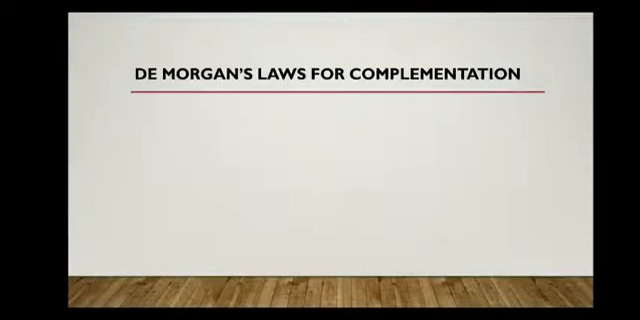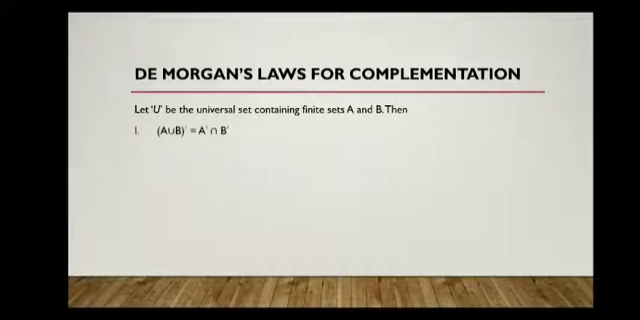Now we'll see De Morgan's law for complementation. Let U be the universal set containing finite sets A and B. Then (A union B) complement will be equal to A complement intersection B complement. Then (A intersection B) complement will be equal to A complement union B complement. These are De Morgan's laws for complementation.